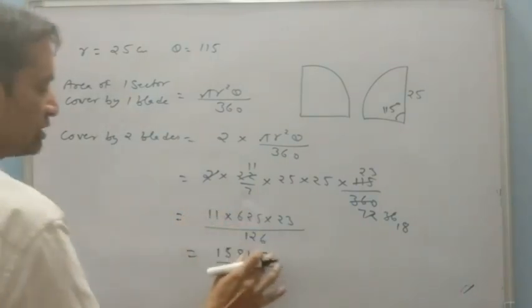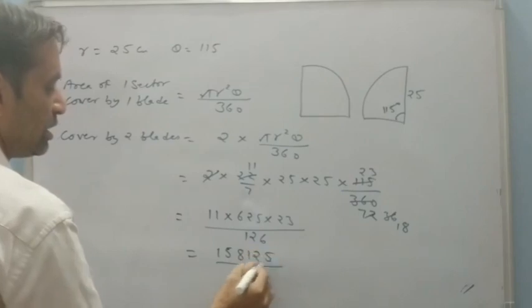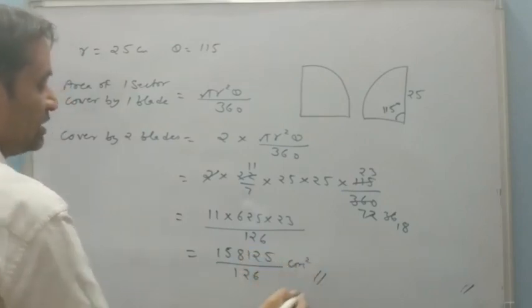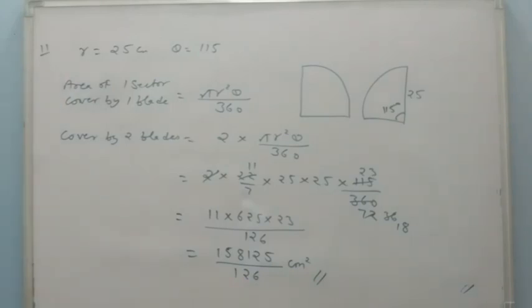Yes, 1 upon 126 centimeter square. This is the area swept by 2 blades, not one, by both of the blades. In all these questions you can see the calculation is the main part. Be careful while doing this.